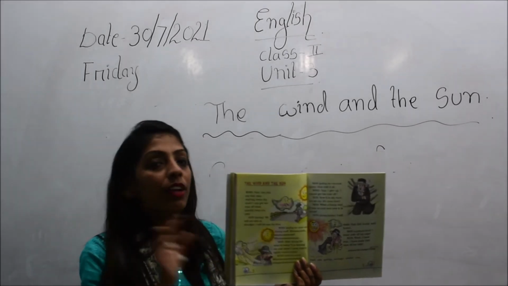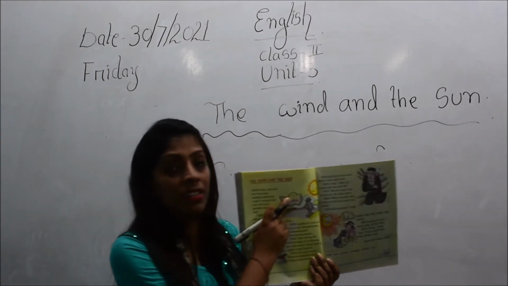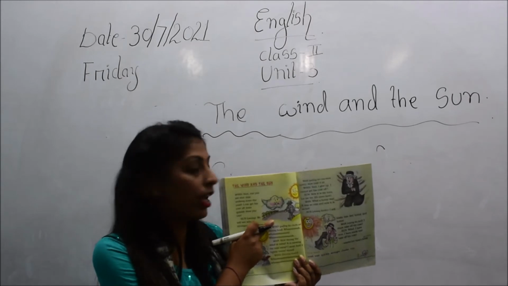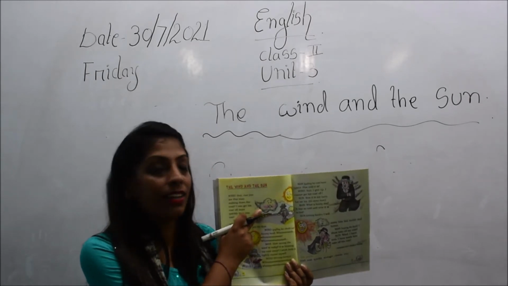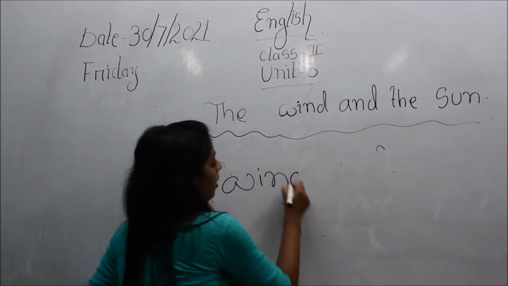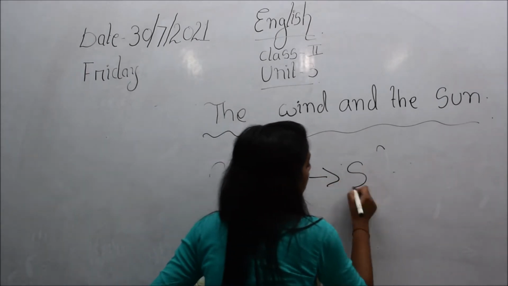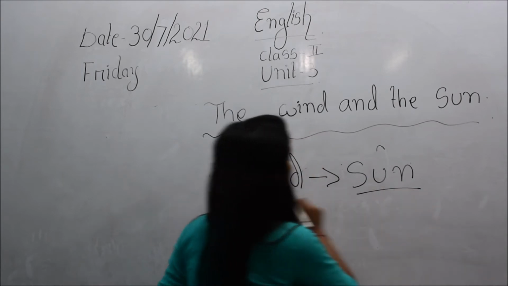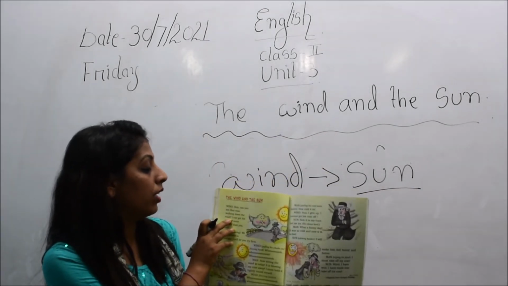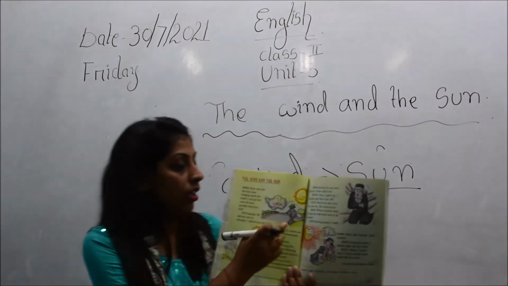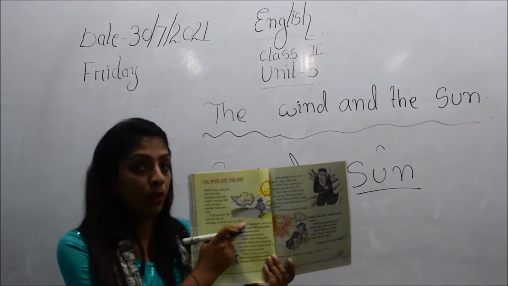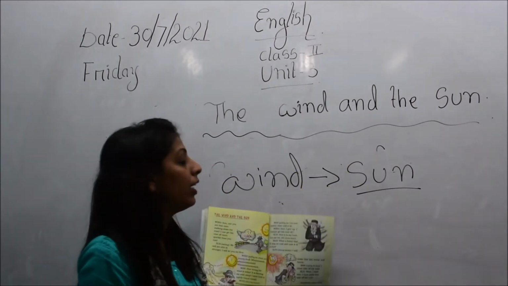One day, the wind saw a man passing through a road, and the wind said to the sun, "Can you see that man walking down the road?" If you look at the picture here, you will find that the man is walking down the road. That is what the wind was asking.